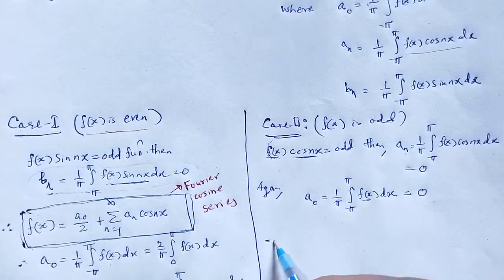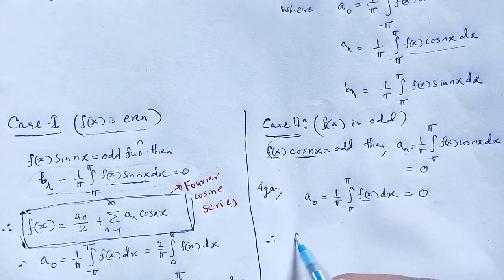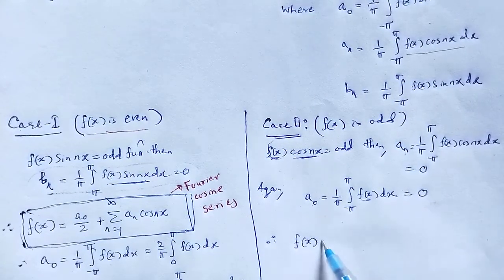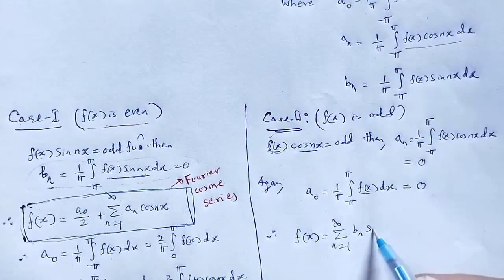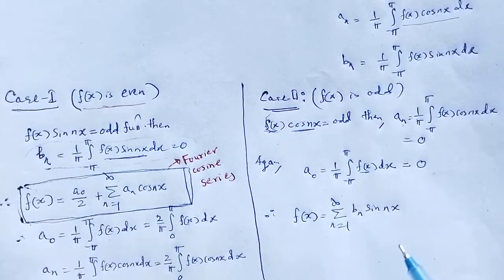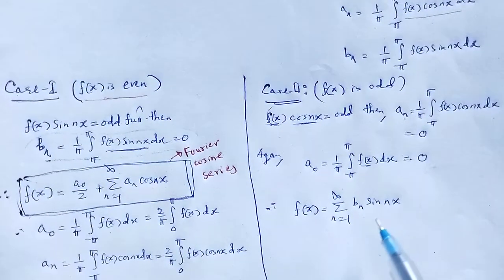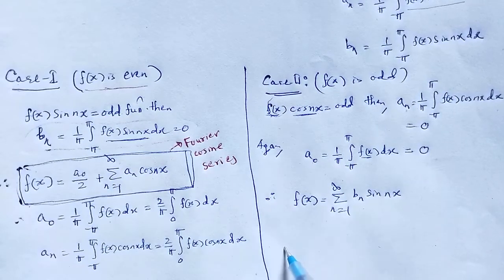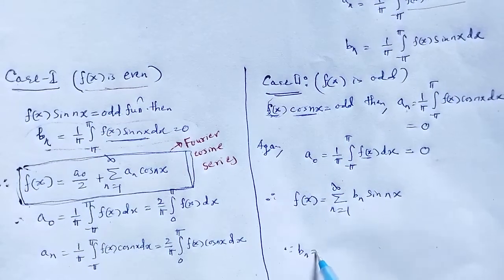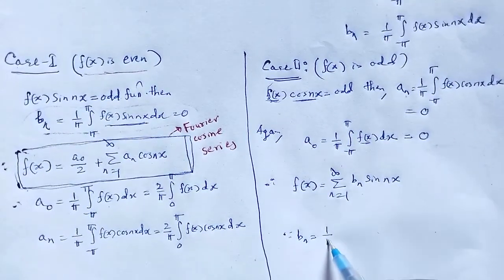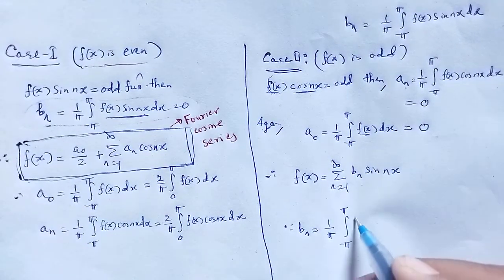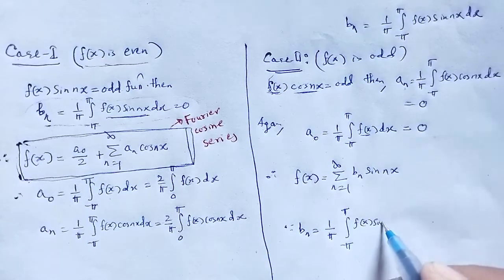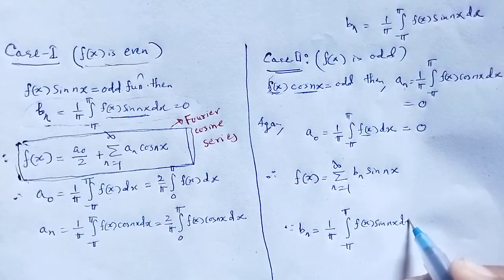Hence the Fourier series, we can write f of x is equal to summation over n is equal to 1 to infinity bn sin nx, whereas the value of bn will be 1 by pi integration from minus pi to pi f of x sin nx dx.